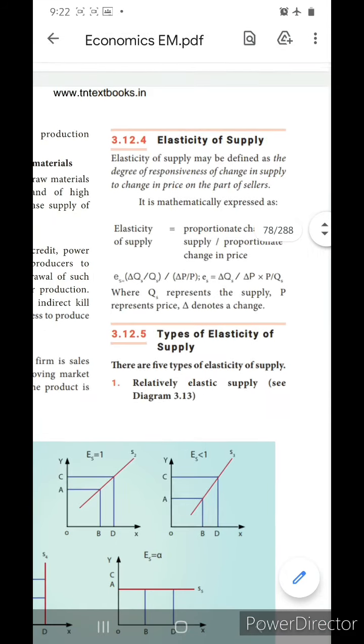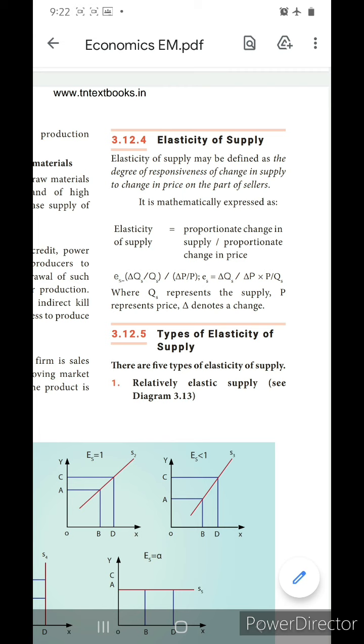Now we will learn about the elasticity of supply. Elasticity of supply is defined as the degree of responsiveness of changes in supply to change in price on the part of sellers. Elasticity of supply is equal to the proportionate change in supply divided by the proportionate change in price. They have given the formula here, isn't it? ES, the elasticity of supply, is equal to delta QS divided by delta P into P by QS. Q represents the supply, P represents the price, and delta denotes a change. That is how the changes apply, as given here.